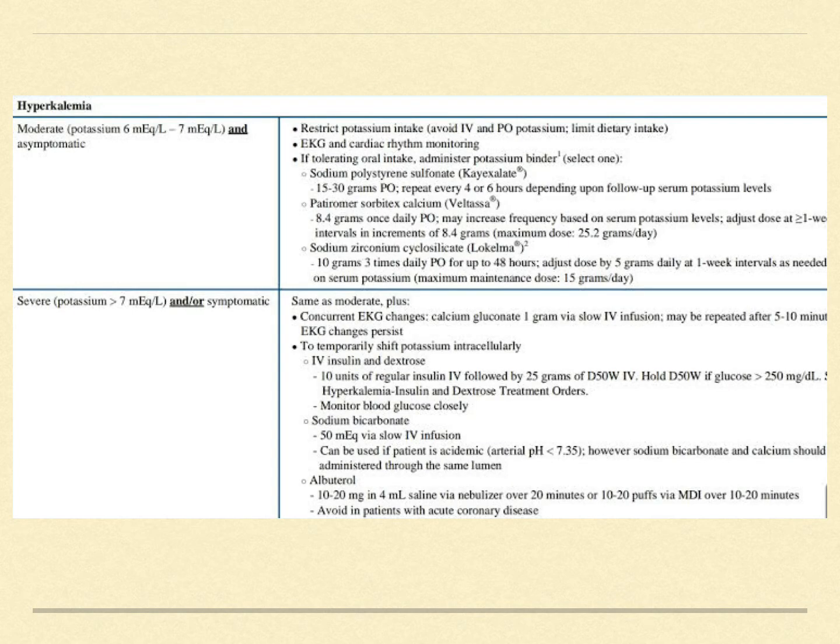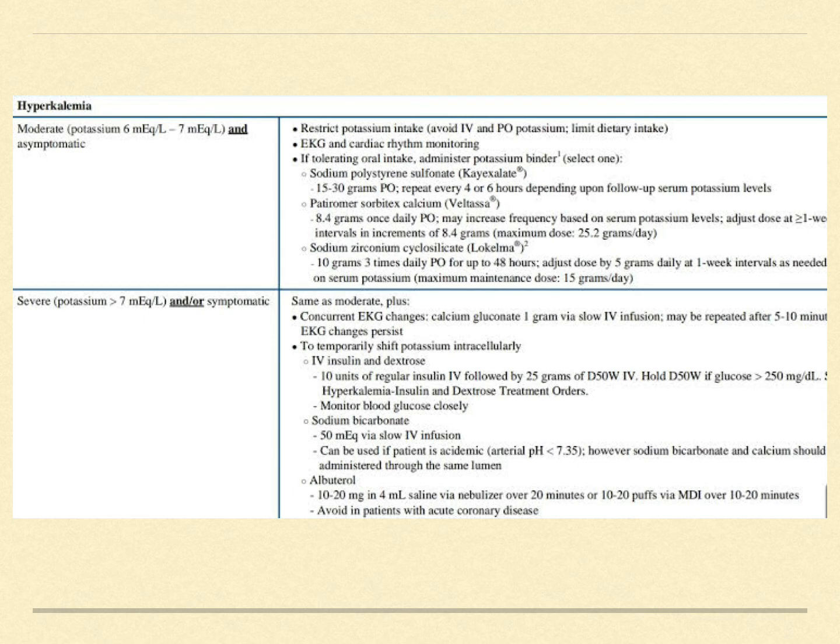Now, about the management, moderate hyperkalemia is what we are going to manage first. Say the patient has a potassium of 6 to 7 milliequivalents per liter and is asymptomatic. We all know that we restrict potassium intake, and ECG and cardiac rhythm monitoring should be done, and we all use our K-bind, which is nothing but sodium polystyrene sulfonate, given at 15 to 30 grams orally and repeated every 4 to 6 hours depending upon the follow-up serum potassium levels.